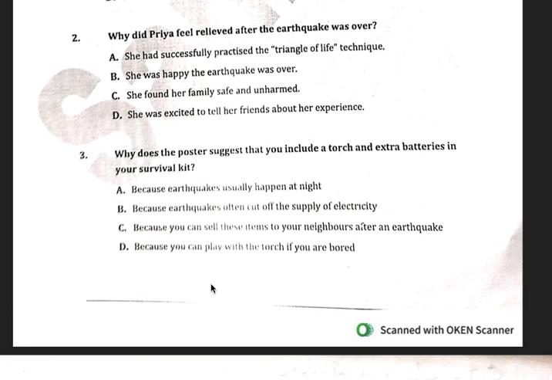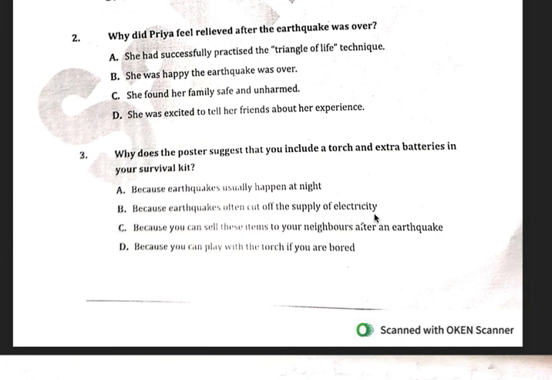Question number 3. Why does the poster suggest that you include a torch and extra batteries in your survival kit? Option A, because earthquakes usually happen at night. Is that true? Do earthquakes usually happen at night? This is not true, right? This is totally false. This is incorrect. Earthquakes can happen at any time of the day. कभी भी हो सकते हैं earthquakes. Option B, because earthquakes often cut off the supply of electricity.